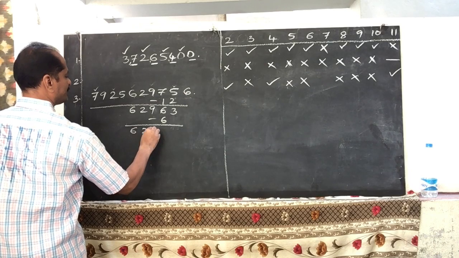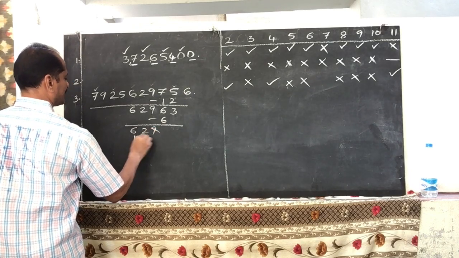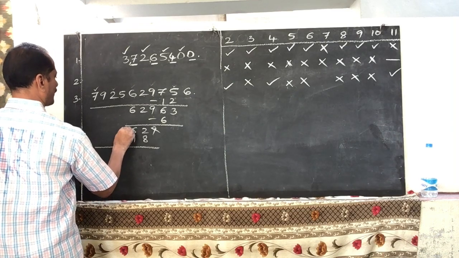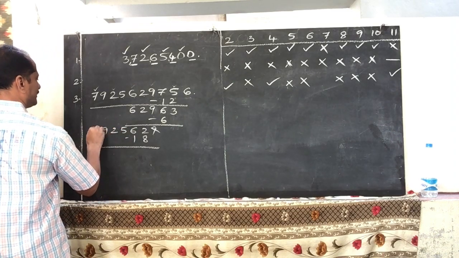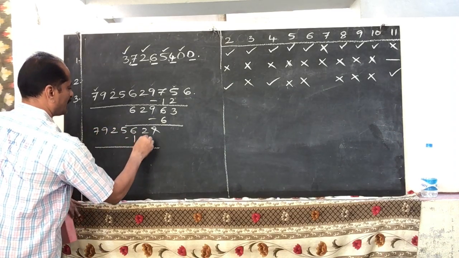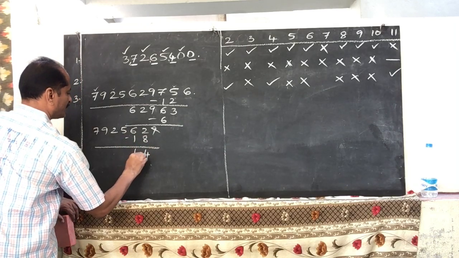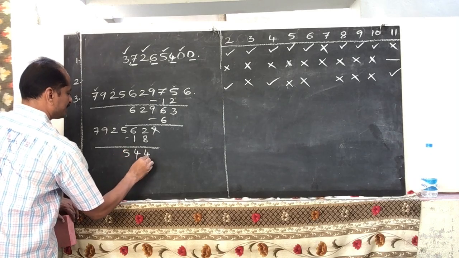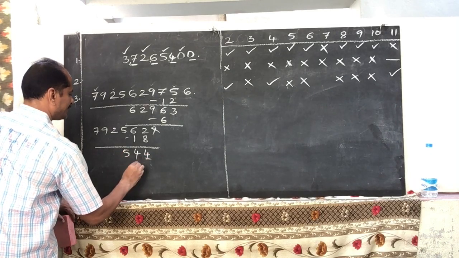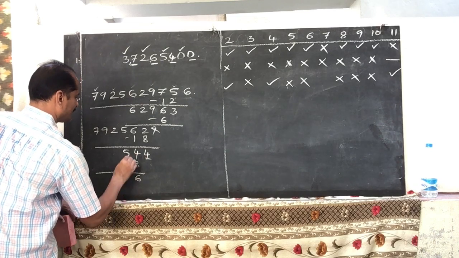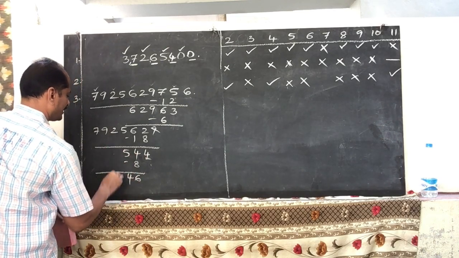Double the last digit, 6 2s are 12. Subtract it from the before number, 5 2 9 7. So 12 minus 8, 4. 5 minus 1, 4. 5. Double it, 4 2s are 8. Subtract it from the before number. 14 minus 8, 6. 4.